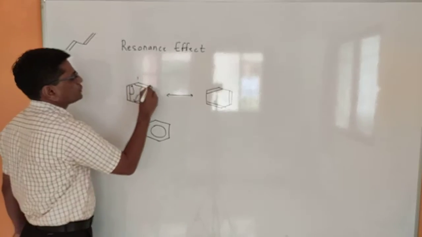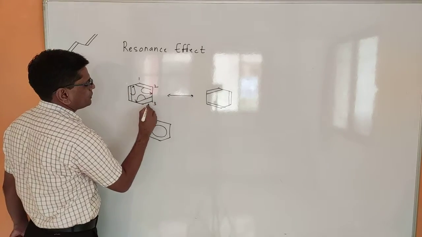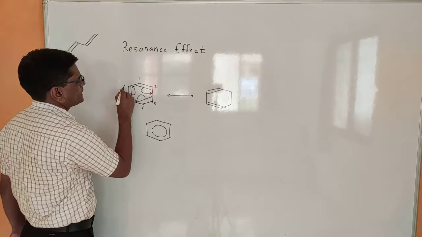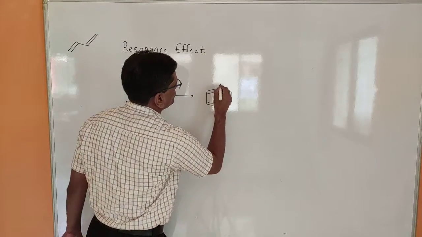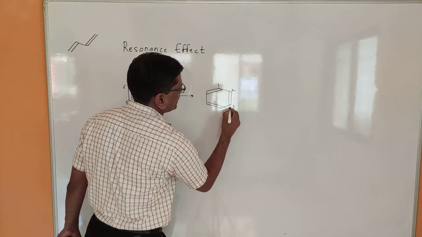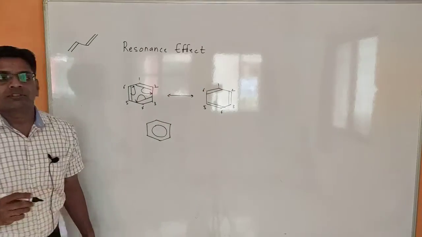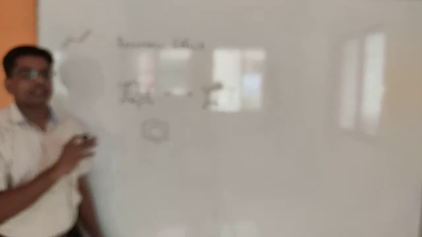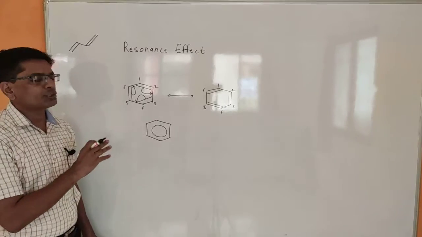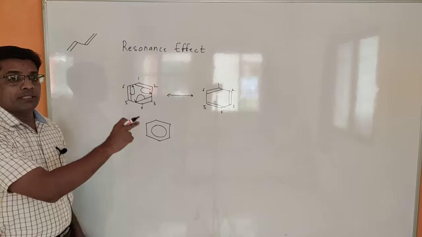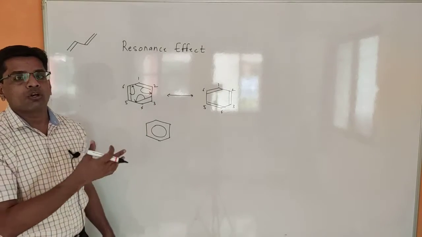Here, the position of the pi bonds is at 1, 2, 3, 4 and 5, 6. Here, the position of the pi bonds is 2, 3, 4, 5, 6, 1. So due to resonance effect, due to delocalization, the position of the pi bond changes, but this structure does not remain for a long time.